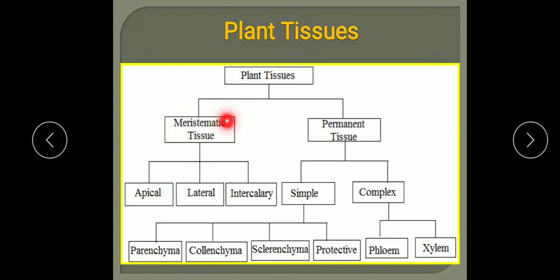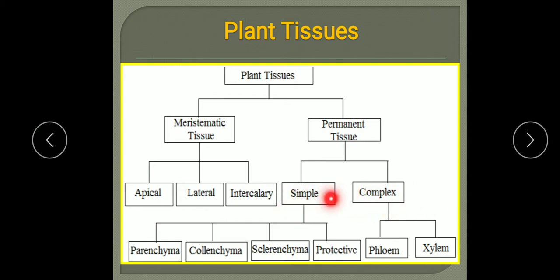Meristematic tissues are the growing tissues, they grow throughout life and continuously divide. Permanent tissues stop division and they further develop into new tissues as per their functions. Meristematic tissues are further divided into three parts, apical, lateral and intercalary, on the basis of their position in the plant.